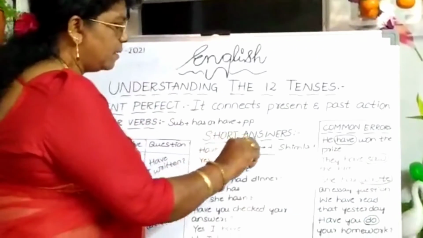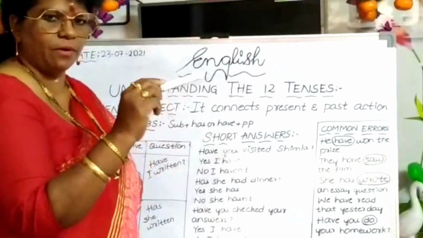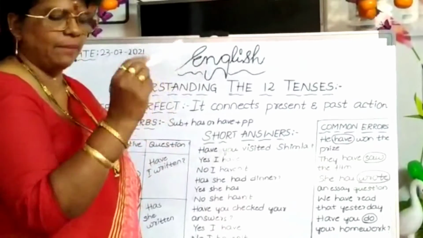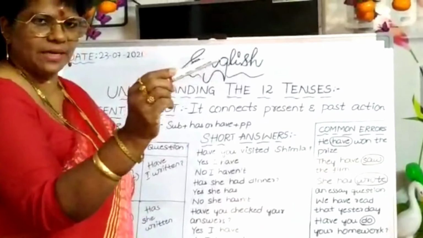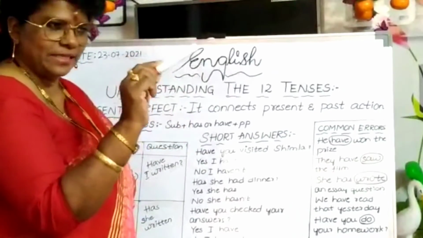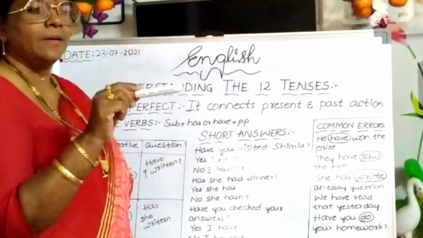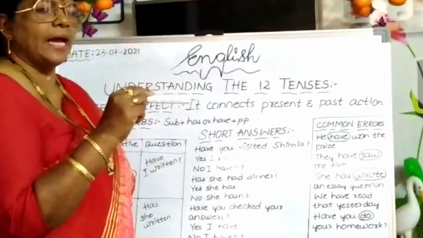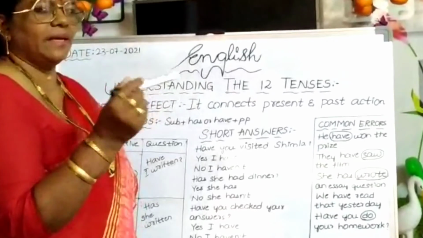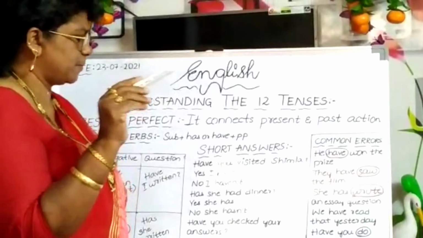For example, cut, cut, cut only we will say. We won't say cut, cutted, cutted, no? Same like that, put, put, put we will say. We won't say putted, no? So these are all the common errors, particularly in school and college. Students always commit them. "Yes, I put it there. I cut it there." That is wrong. It is not just wrong, it is a blunder.